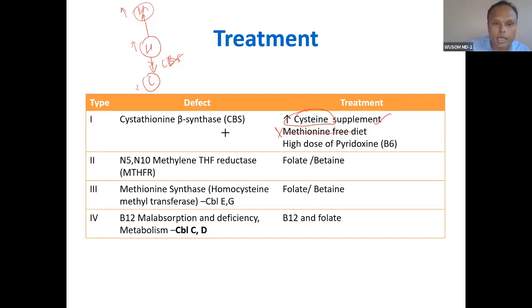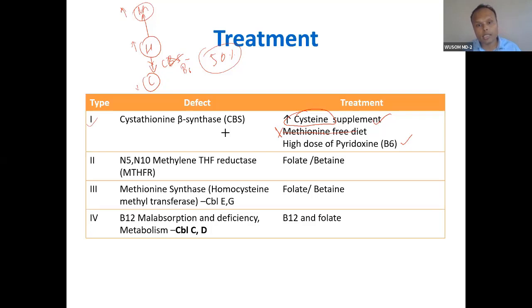Generally, the disorder happens because this enzyme loses its capacity to bind pyridoxine. In 50% of such conditions, what will happen if you give pyridoxine? The enzyme actually loses the capacity to bind pyridoxal phosphate, and because of that, a high dose of pyridoxal phosphate will treat the disease. This pyridoxal phosphate is associated with B6. So give B6, supplement cysteine, and avoid methionine. This is the treatment of this first type of disorder.